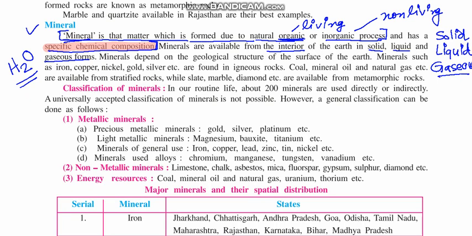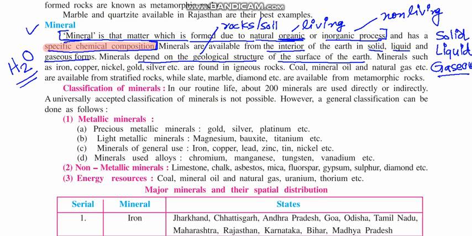Minerals depend on the geological structure of the surface. Now this is very important. When we talk about geological structure, we also talk mainly about the rocks that are available in that area and the soil. There are minerals which are available in different kinds of rocks, depending on their properties. So the geological structure of the surface of the earth is also very important for minerals.